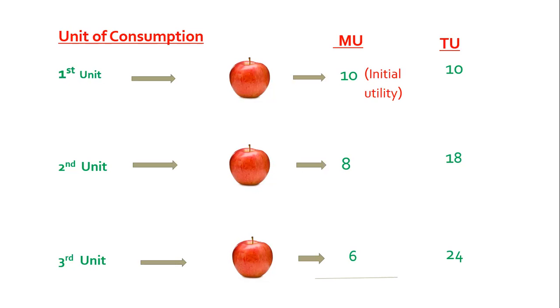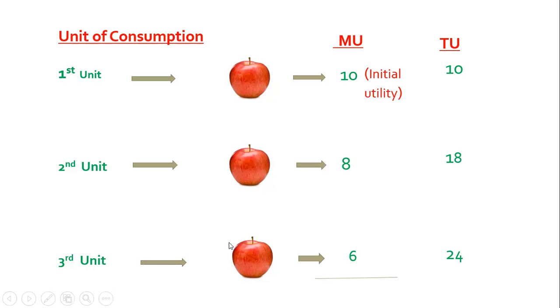We know from my previous video that the unit of measurement of utility is called util. So when a consumer wants to pay taka 10 for one apple, that means he gets 10 util of marginal utility from consuming the apple. Now, if he takes the second unit of apple, he thinks that he cannot get the same satisfaction from the second apple. Now he wants to pay taka 8 for that. And here we see the total utility is 10 plus 8 equal to 18.